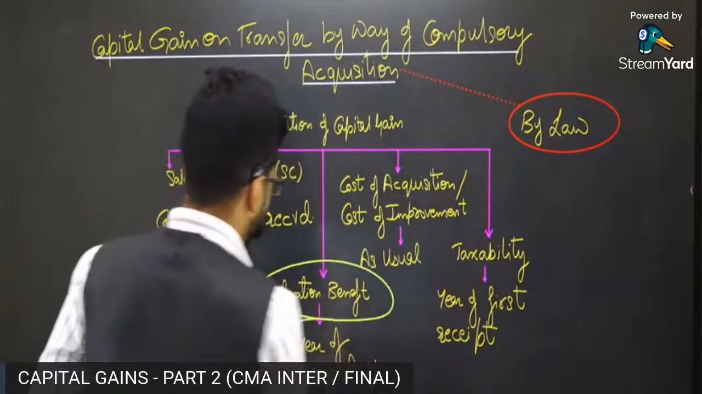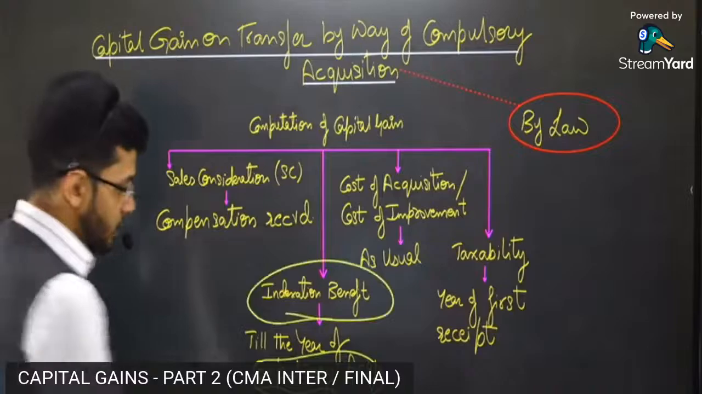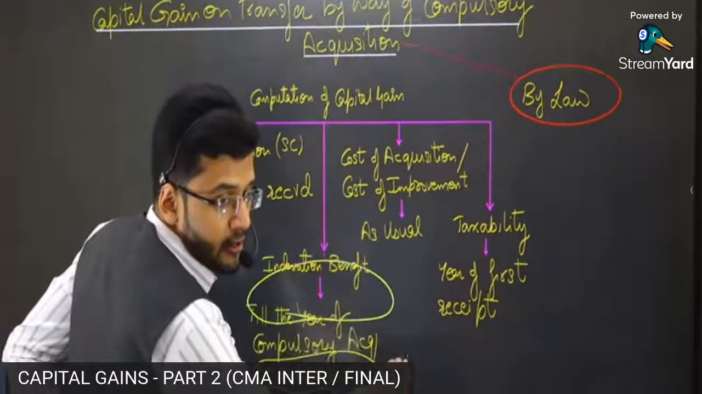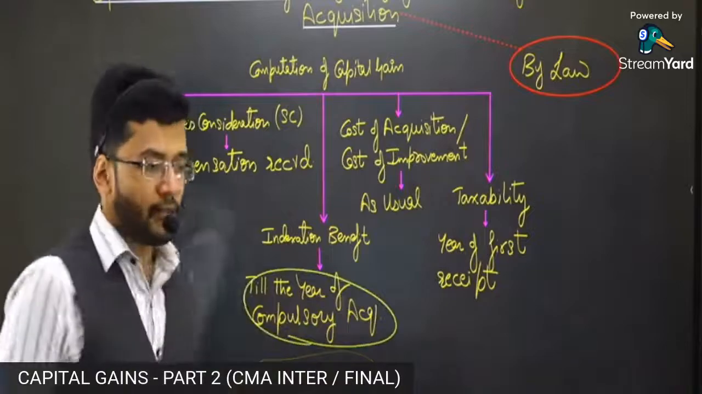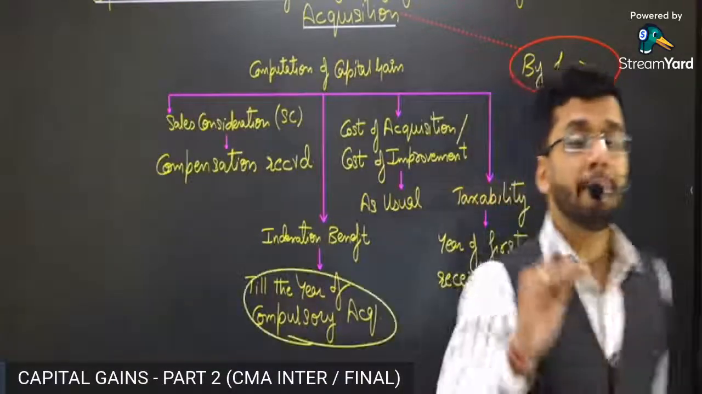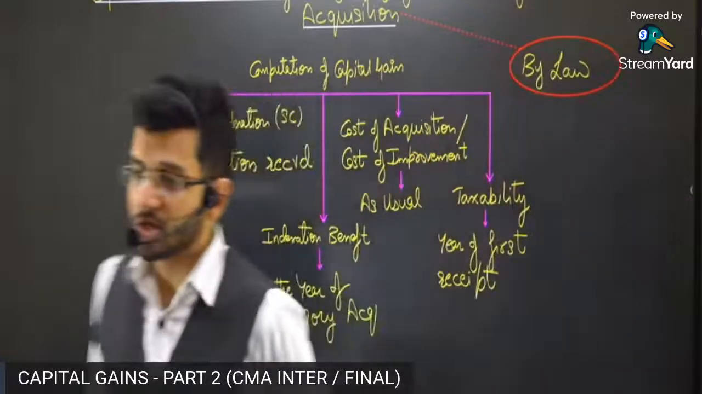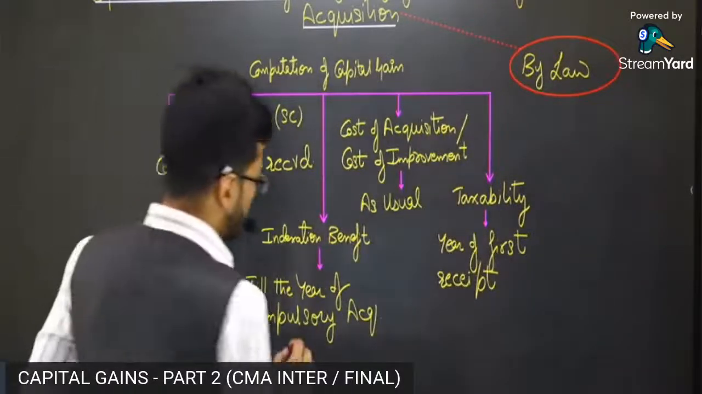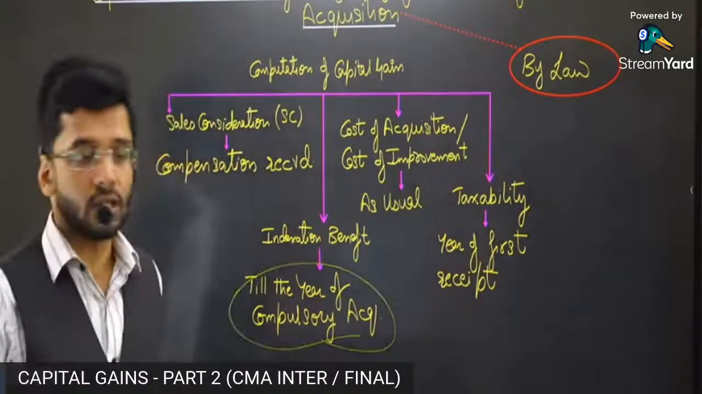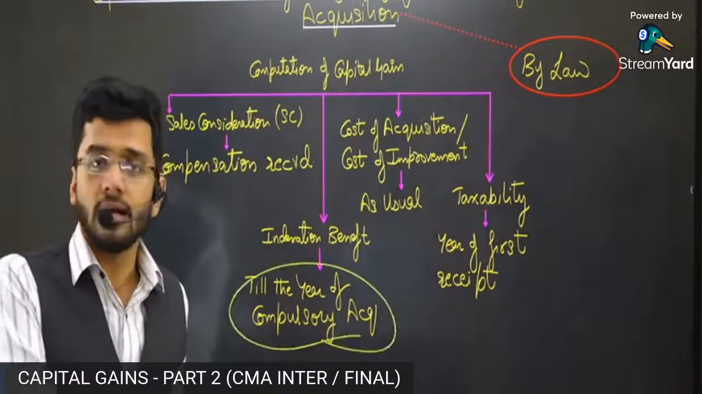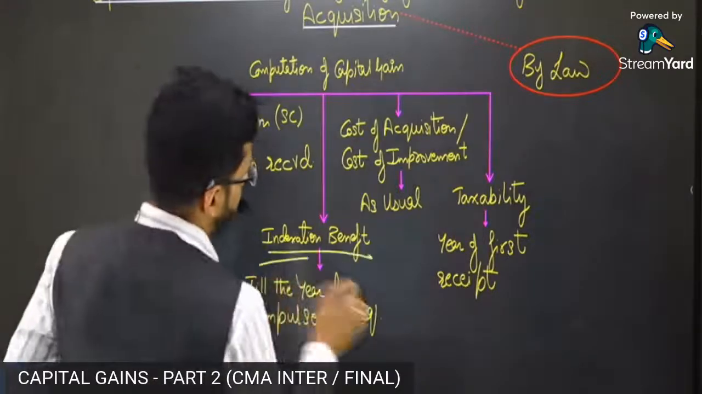Next is the indexation benefit. You will get the indexation benefit till the year of compulsory acquisition. We will not give you indexation benefit till the time you receive the compensation. If you receive the compensation a little late, we are not going to give you indexation benefit for the late period. We give indexation benefit only till the year of compulsory acquisition.